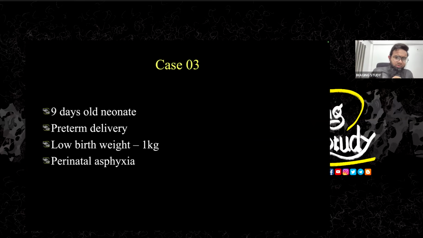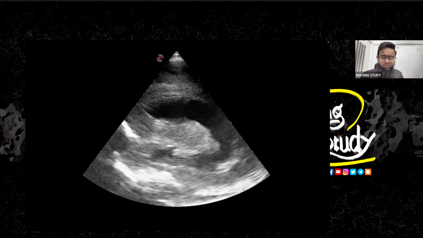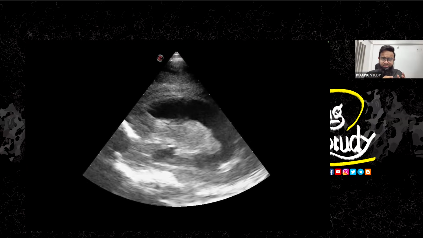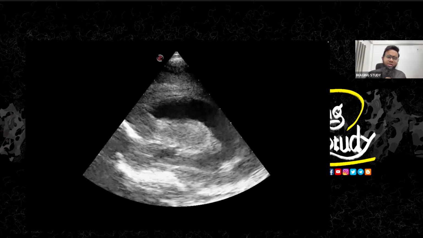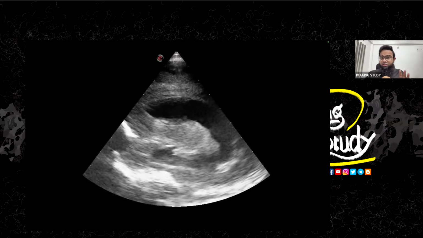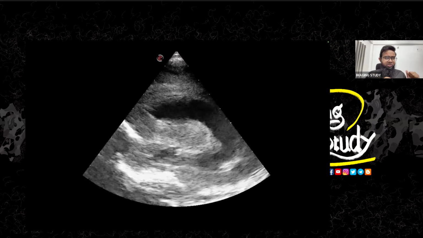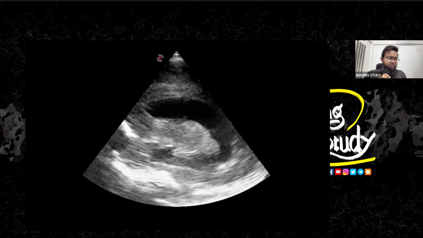This is a 9-day-old neonate who came with a history of preterm delivery and the birth weight was only 1 kilogram. So that's not good. And obviously there is perinatal asphyxia. So let's see what we have got on ultrasound. Here we have used the sector transducer, the phased array transducer, which we actually use for echocardiography. It's a very good transducer to see the intracranial structures, you know, the brain and other areas.